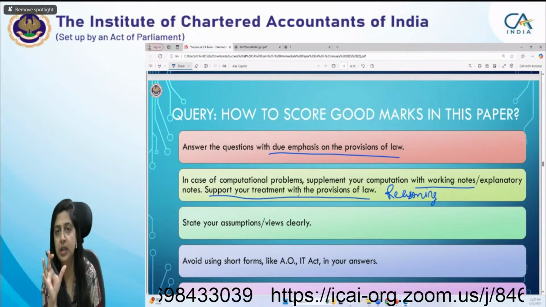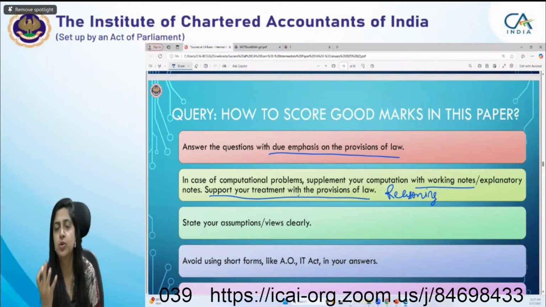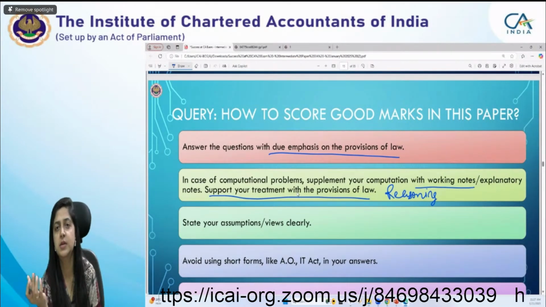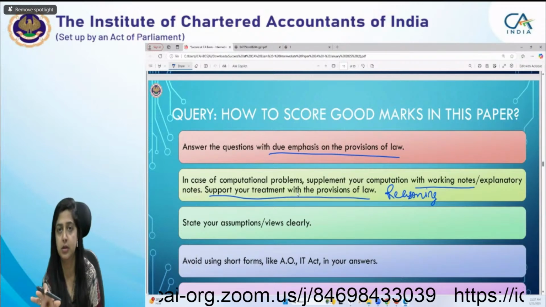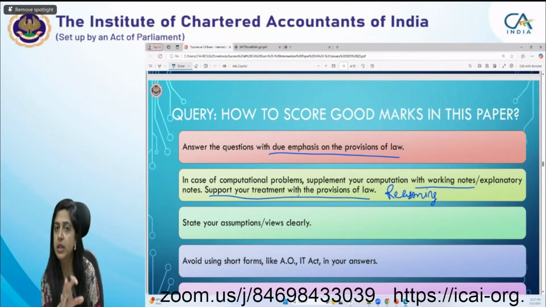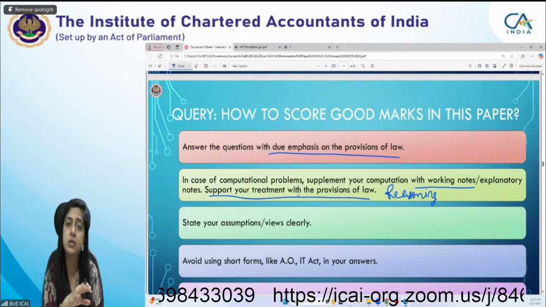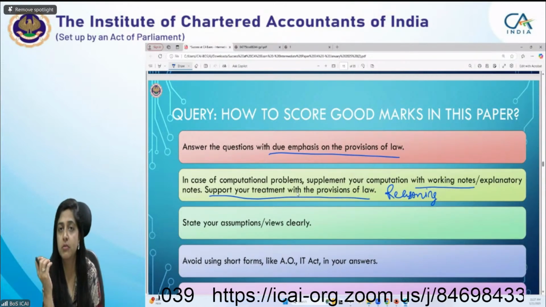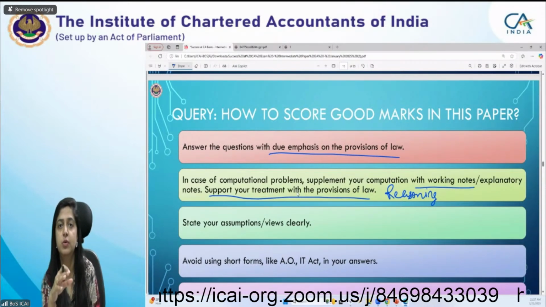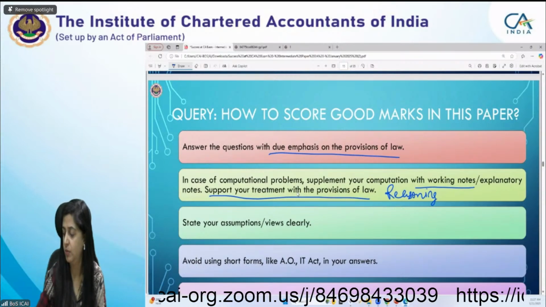If you are taking any assumptions, because something in the question is not very clear, you have to state your assumption very clearly. In the MCQ, definitely you can't write your assumption, but in the descriptive, you have a choice to write on which assumption you are working and why you are deriving this answer.